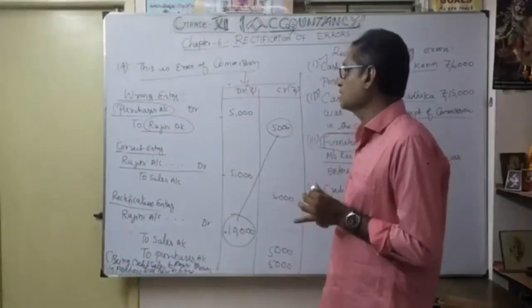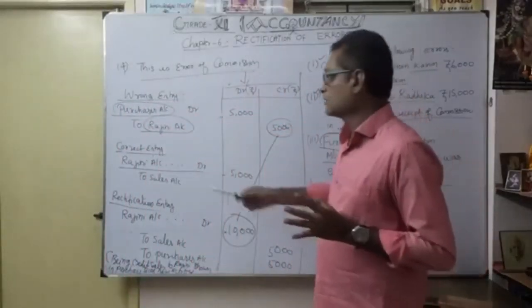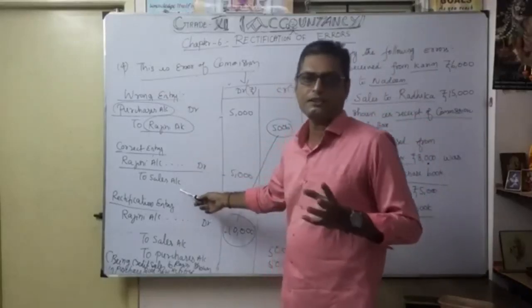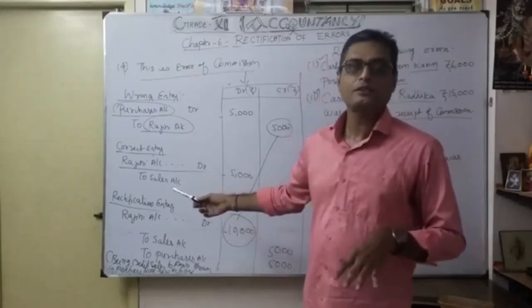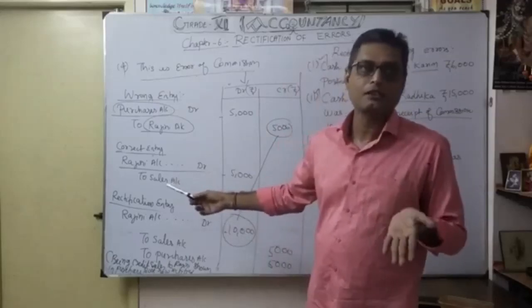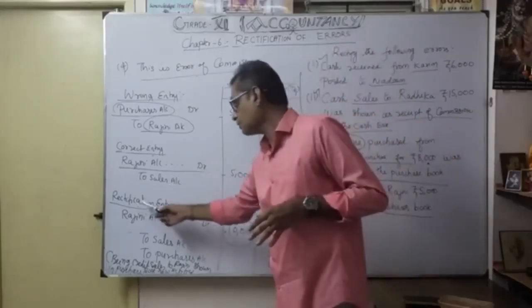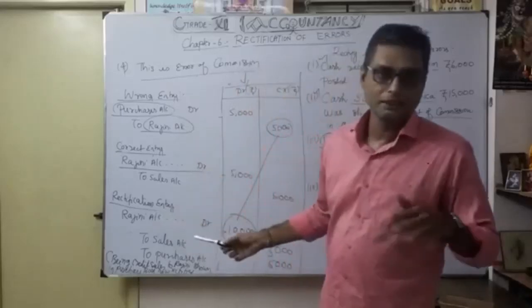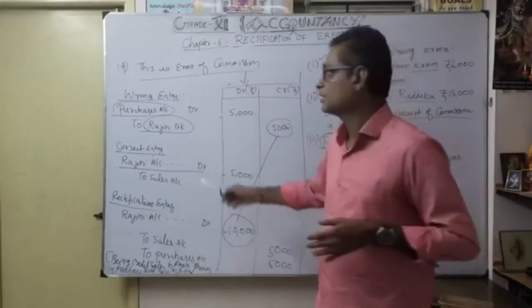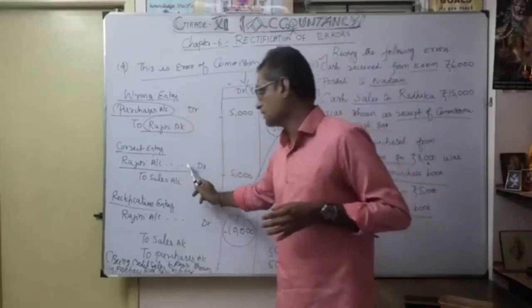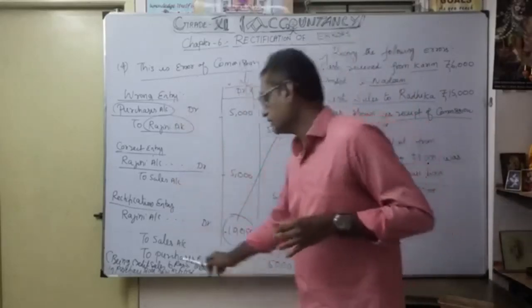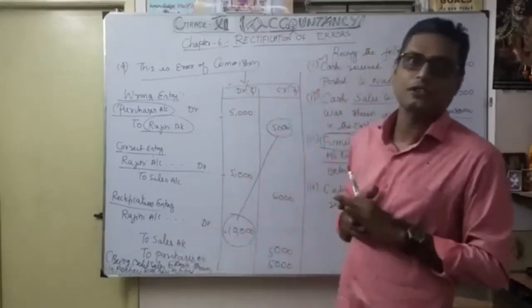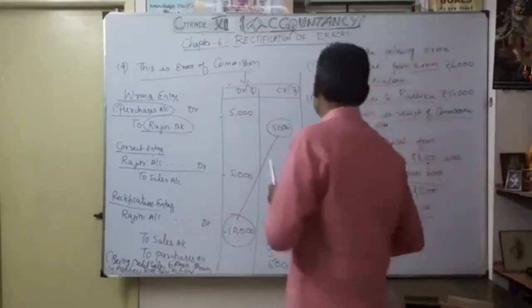Always when you try to learn, you have to write the wrong entry. Then you should know the correct entry. How do you know the correct entry? You should be strong in the formation of journal entries according to personal account, real account, nominal account. Then you can know the rectification entry. Without that, you can't do the rectification entry directly. As a practice, as a learning purpose, first write the wrong entry, then the correct entry, then the rectification entry. So what you rectify, that is very, very important.